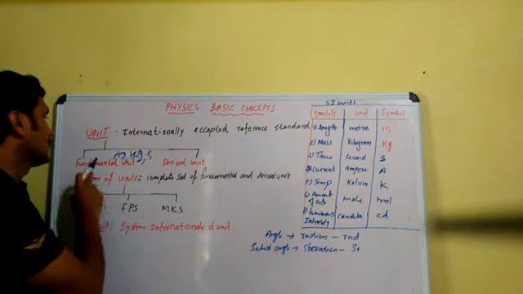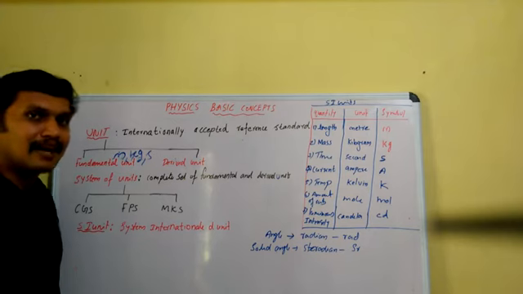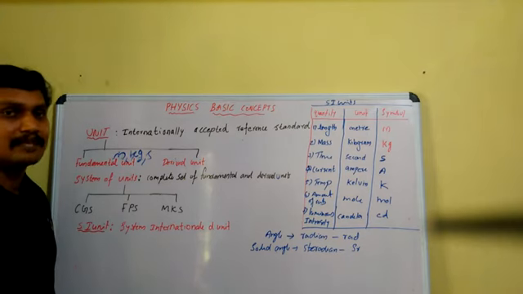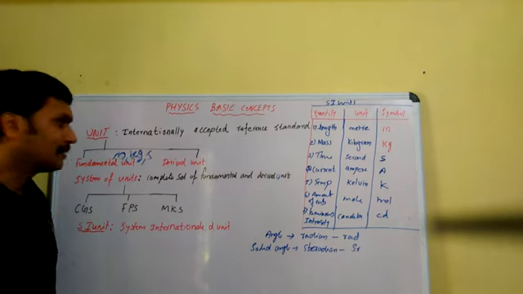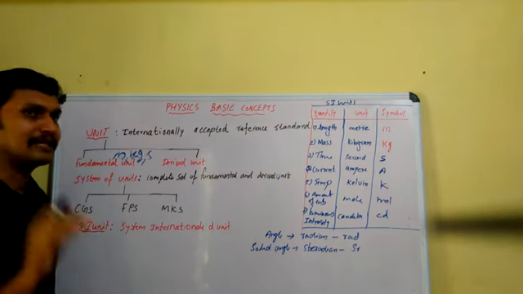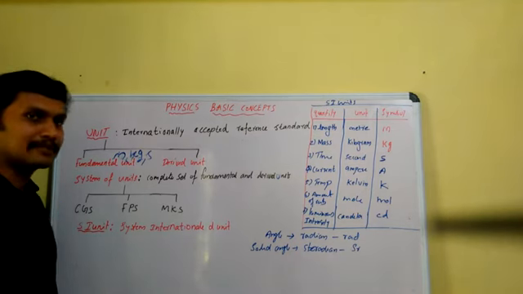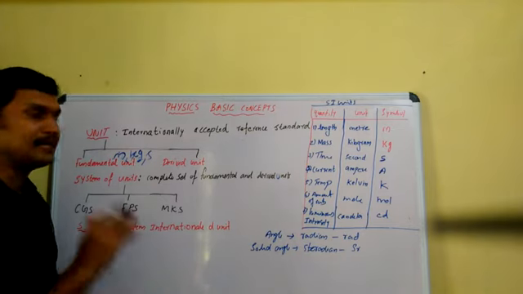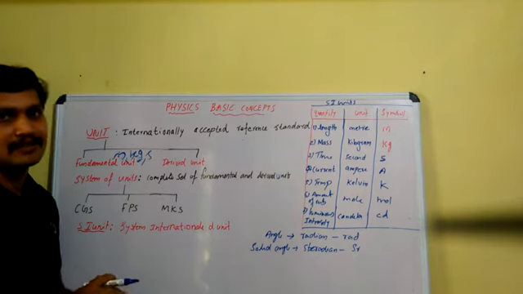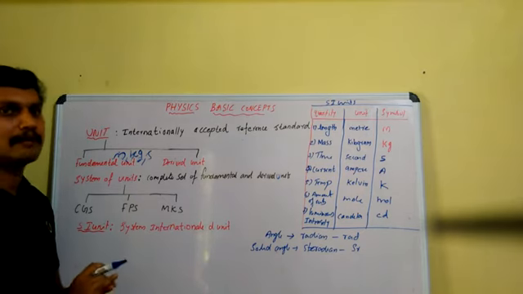So fundamental units are units of measurement for the fundamental physical quantities. Example, mass is measured in kilogram, time is measured in second and length is measured in meter. So meter, kilogram, second are some of the fundamental units.